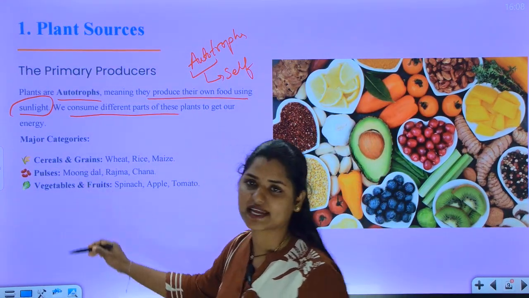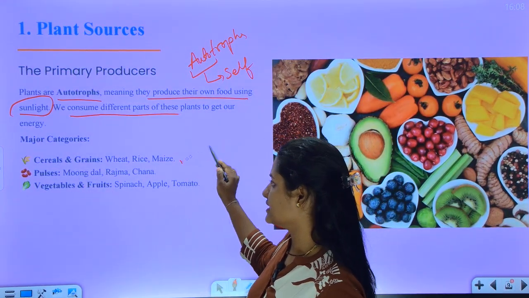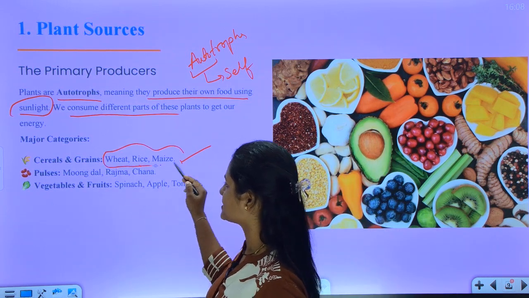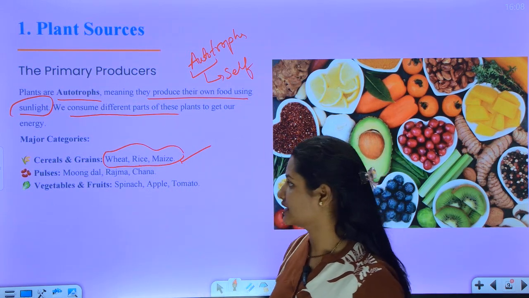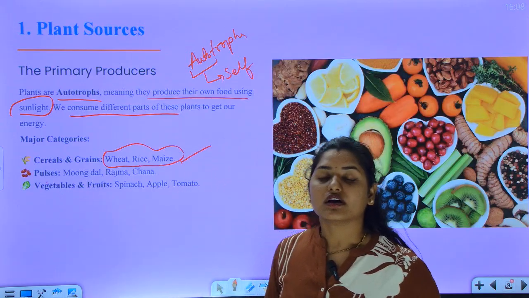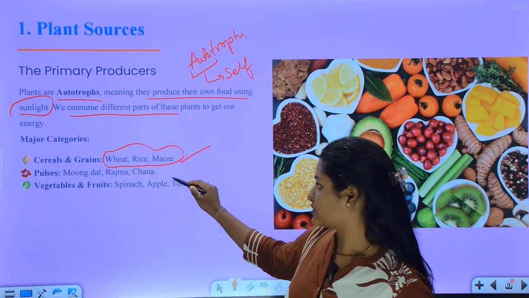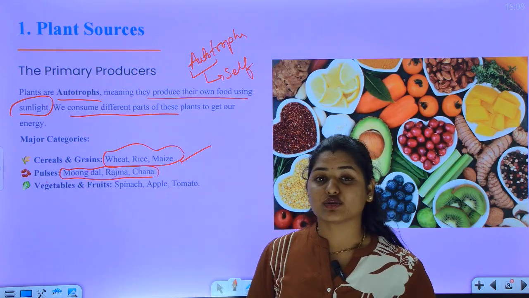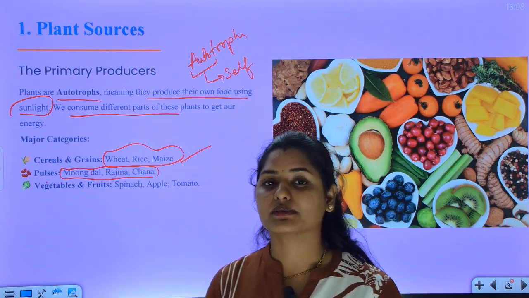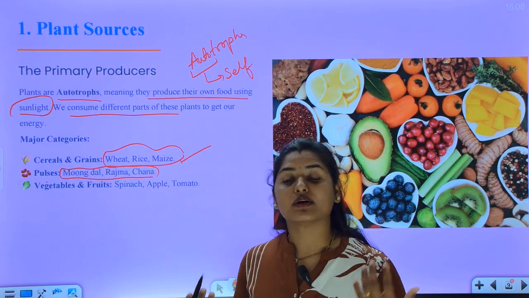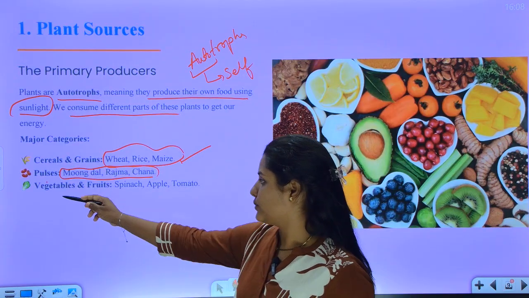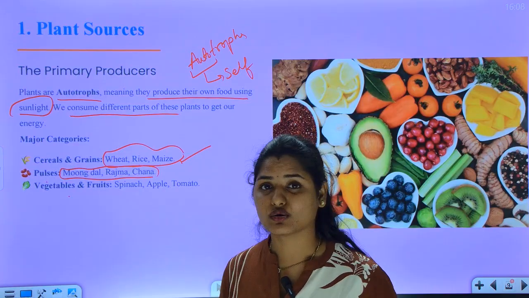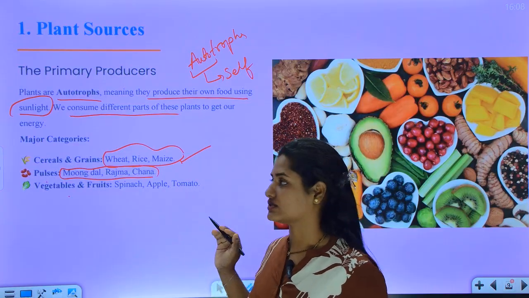Here these are the categories. The first one is cereals and grains. Wheat, rice, maize all come under cereals and grains. Coming to pulses: moong dal, rajma, channa. These are categorized into pulses. You also know about vegetables and fruits. Vegetables: tomato, brinjal, potato. These are all vegetables. And fruits, you know, apple, mango. These are all from plant sources.